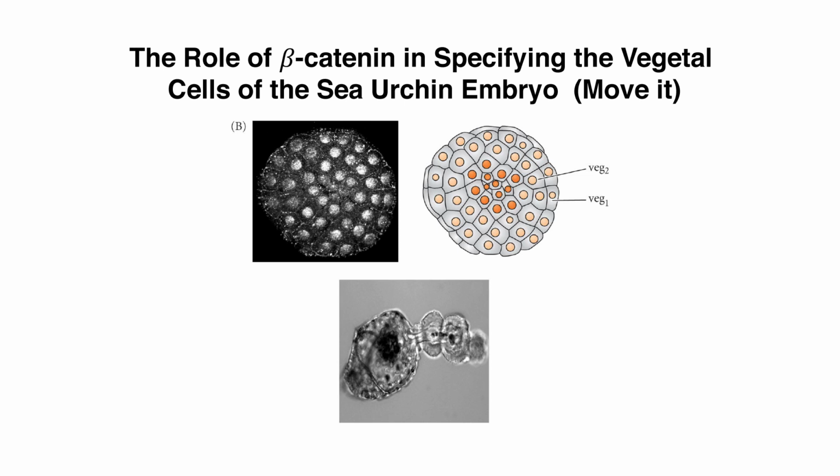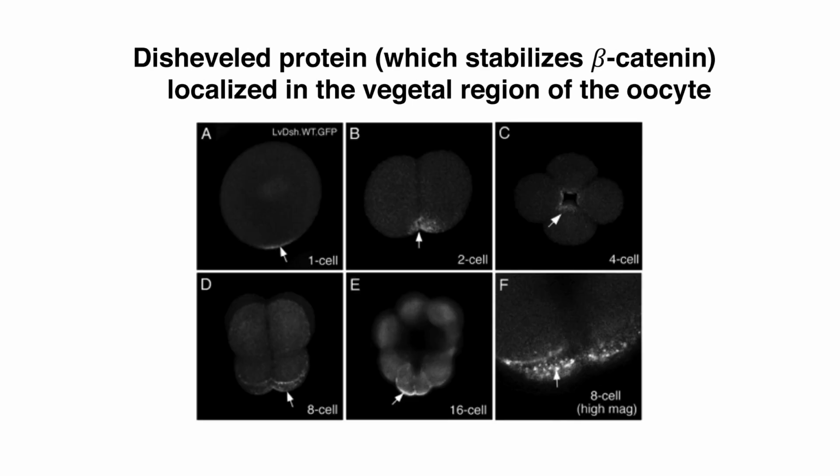What gives it the beta-catenin protein? There's a protein which is already in the vegetal cortex of the embryo, and it's called disheveled. Disheveled is a protein which stabilizes beta-catenin. So that beta-catenin is everywhere, but it's only stabilized in the bottom of the embryo, in the vegetal portion of the embryo. In all the other cells, it's degraded. It remains on in the vegetal cells, in the micromeres.